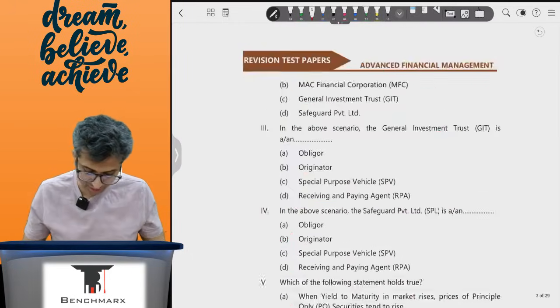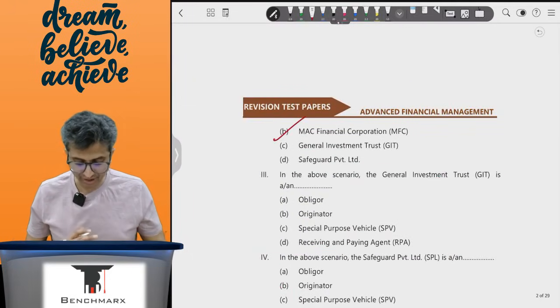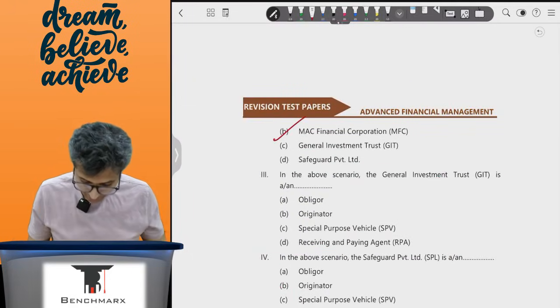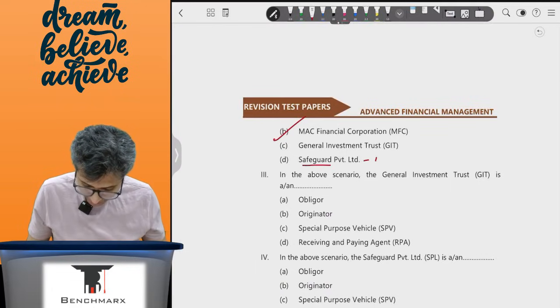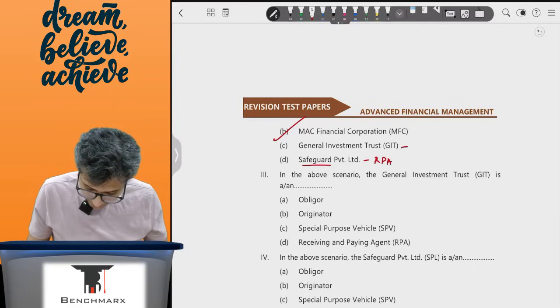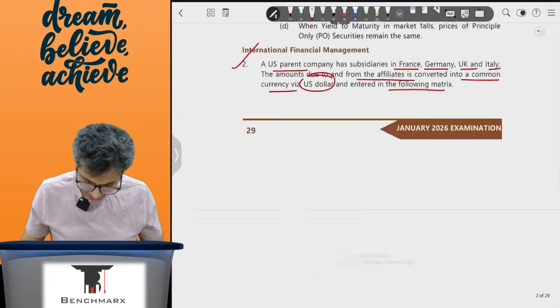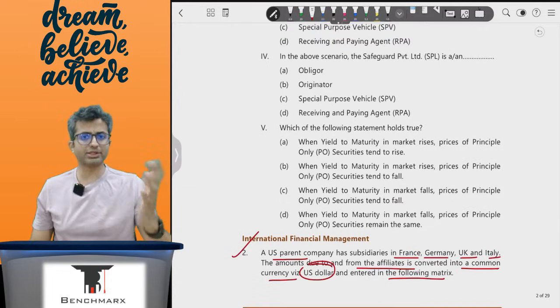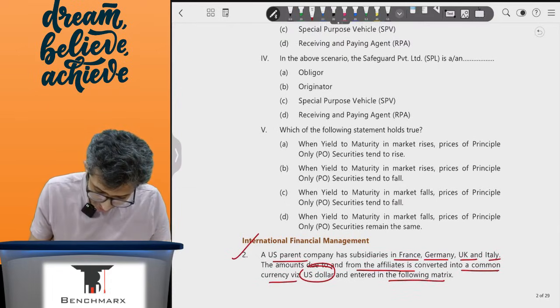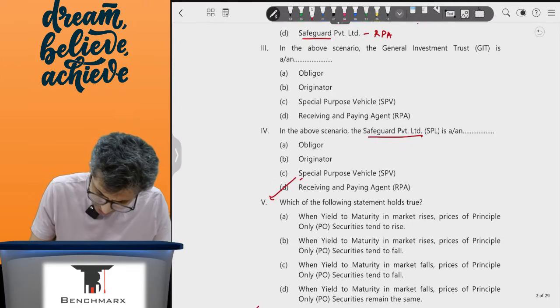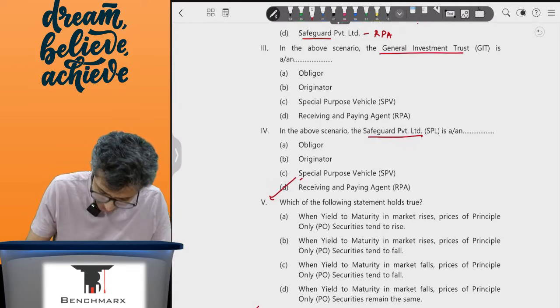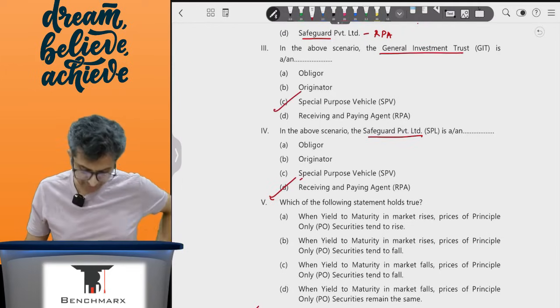But the originator of this transaction is MFC, that is MAC Financial Corporation. Safeguard is the receiving and paying agent. This is a special purpose vehicle. This is the originator. And Grow More is the original lender. So in the above scenario, Safeguard is the receiving and paying agent. This is the fourth MCQ, and General Investment Trust is the special purpose vehicle, which is SPV.